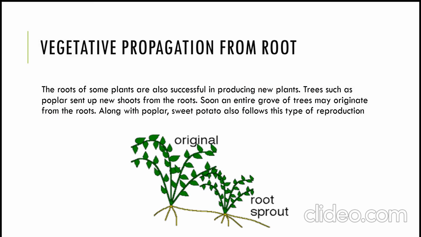And vegetative propagation from the root. The roots of some plants are also successful in producing new plants. Trees such as poplar send up new shoots from the root. Soon an entire grove of trees may originate from the root. Along with poplar, sweet potato also follows this type of reproduction. You can see the original plant and the root sprout. They both are from a particular root. From the root only, a new plant is grown.